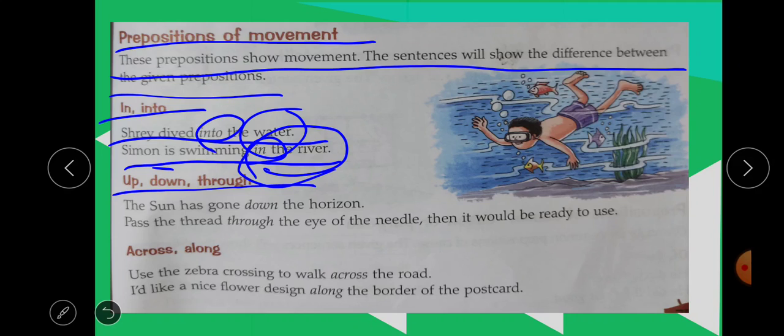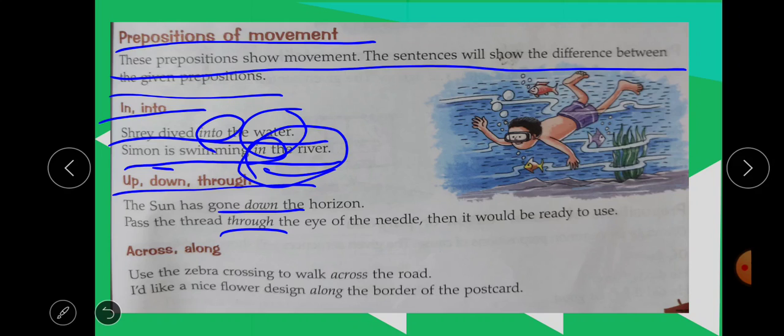Now next, up, down and through. The sun has gone down the horizon. Pass the thread through the eye of the needle, then it will be ready to use. You have seen a needle, there is one hole.